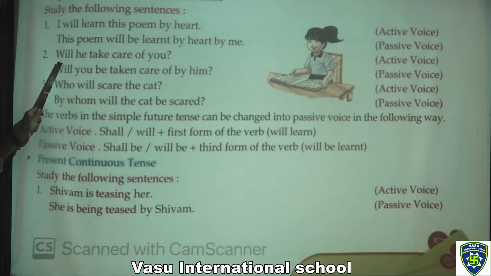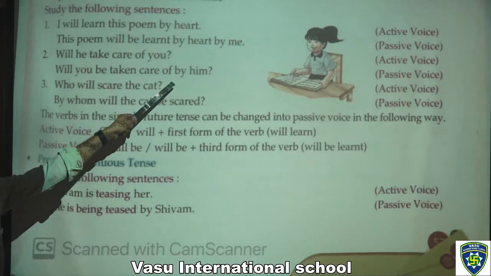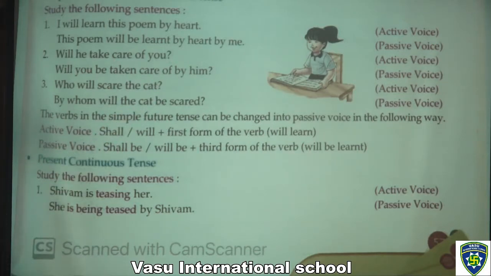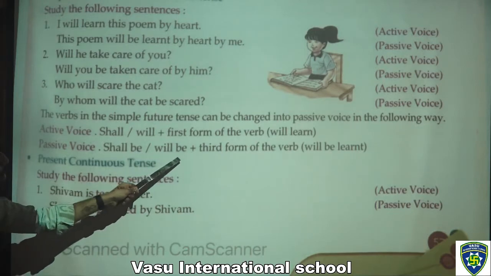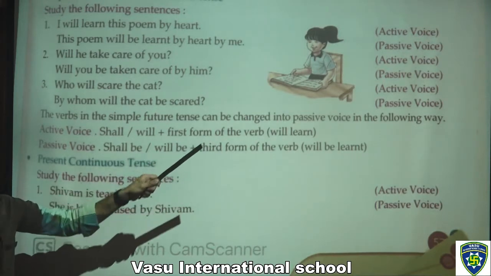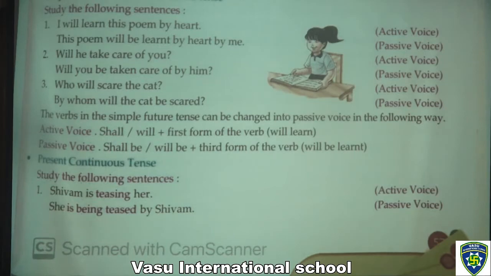Like that only. Will he take care of you? That is active voice. Will you be taken care of by him? So that is passive voice. You have to read these examples so that it would be easy for you. The verbs in the simple future tense can be changed into passive voice in the following way. In the active voice we have shall or will plus first form of the verb, will learn. And in the passive voice we make it shall be or will be plus third form of the verb, will be learnt.